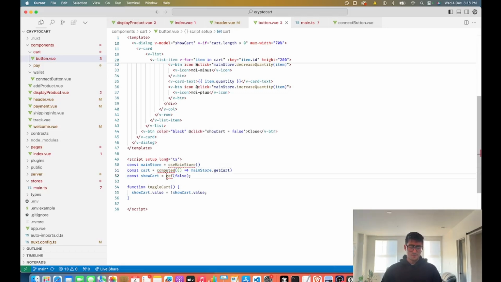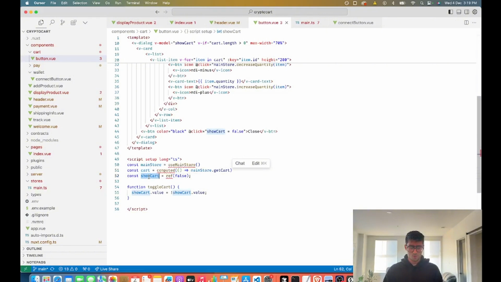What it does is it makes sure that this cart value is reactive. So if the state changes at any time, if we add more items to the cart, the button is going to know about it and update accordingly without us having to do anything. If we were to just use main store getCart without the computed, that would cause us problems, because if we had an update, we wouldn't know how to respond to it, and it would all of a sudden display outdated information. So what we have to do in this case is add the computed in there.